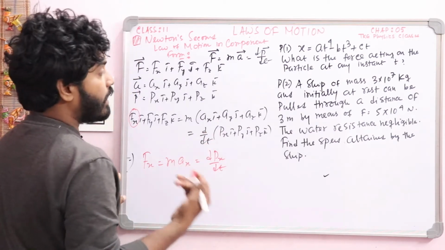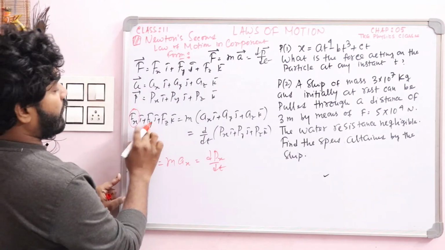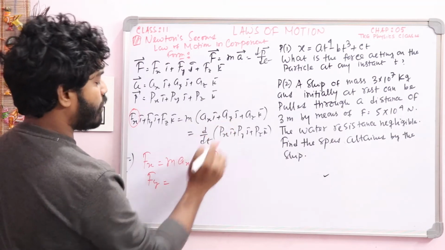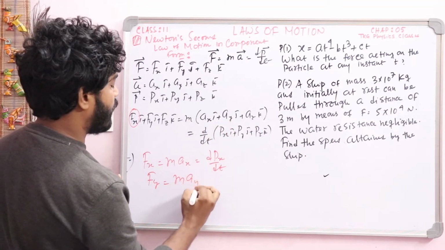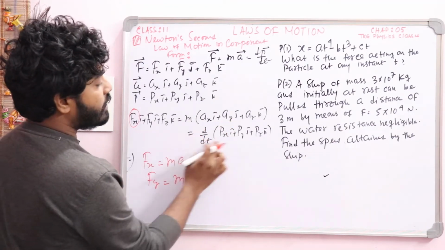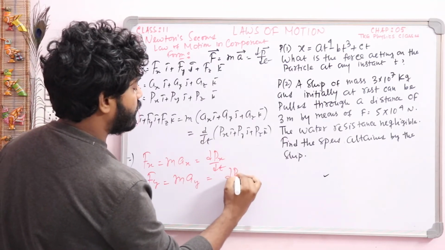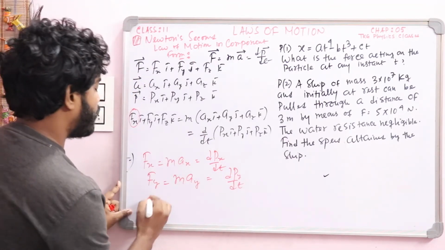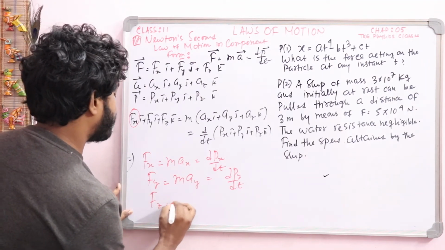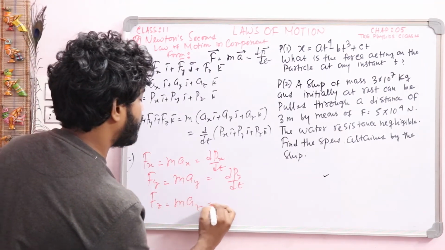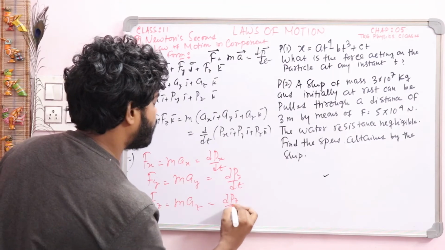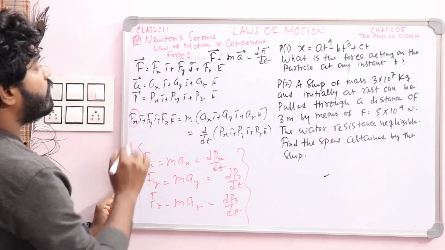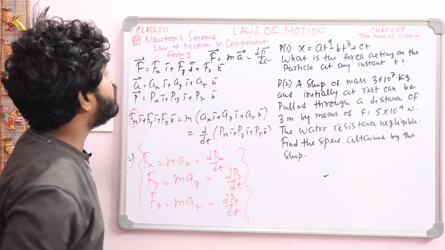Now comparing j cap, Fy is equal to m into Ay, equal to dPy by dt. And similarly for z, Fz is equal to m into Az, equal to dPz by dt. So these three equations give the component form of Newton's second law of motion.